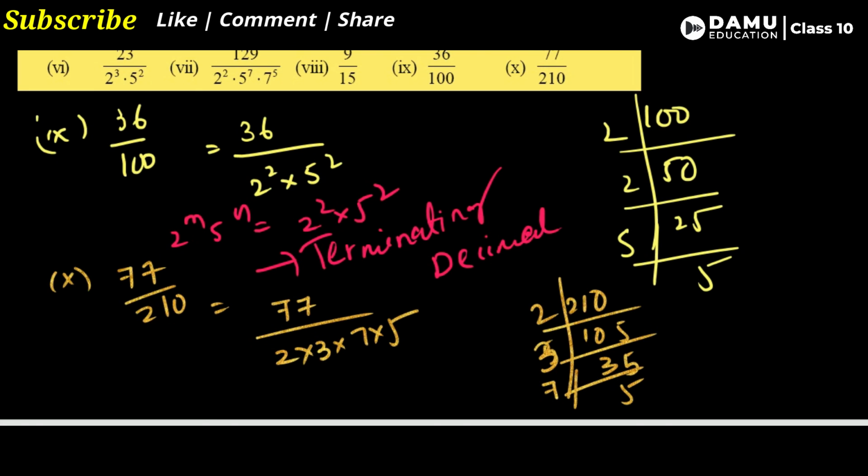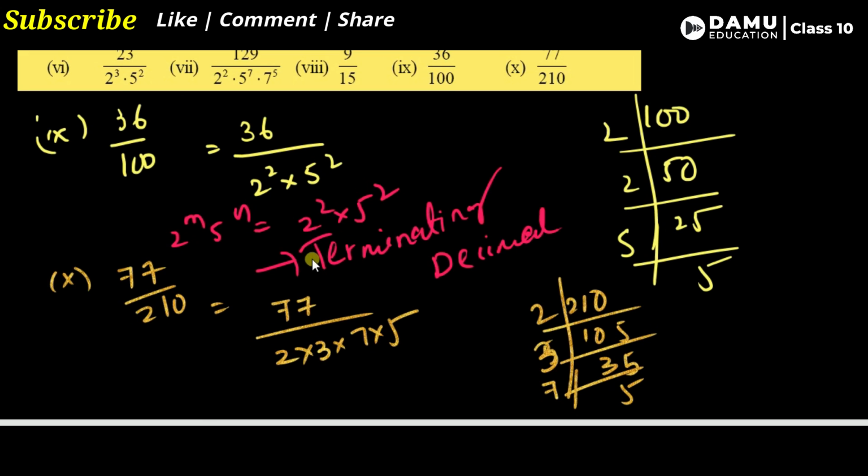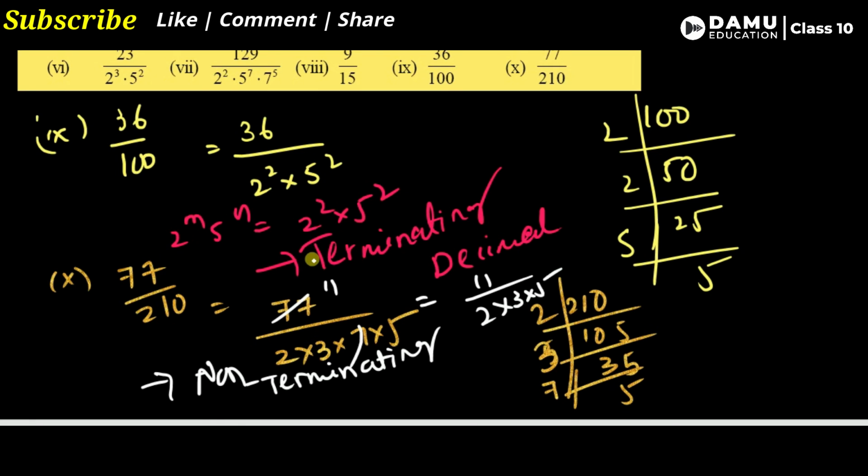It is not in either form of 2 power m 5 power n. So for that it is non-terminating and repeating decimal. Even if you cancel with the 7, 7 7s, so 11 by 2 into 3 into 5, like that also we cannot cancel 3. Non-terminating and repeating decimal.